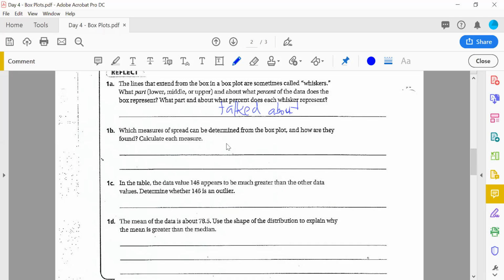What measures of spread can be determined from the box plot, and how are they found? Calculate each measure. So we can definitely calculate the range, which is the max minus the min. Sorry, minus the min. I'll never get used to writing on the screen very well. We can actually also calculate the interquartile range, which is Q3 minus Q1.